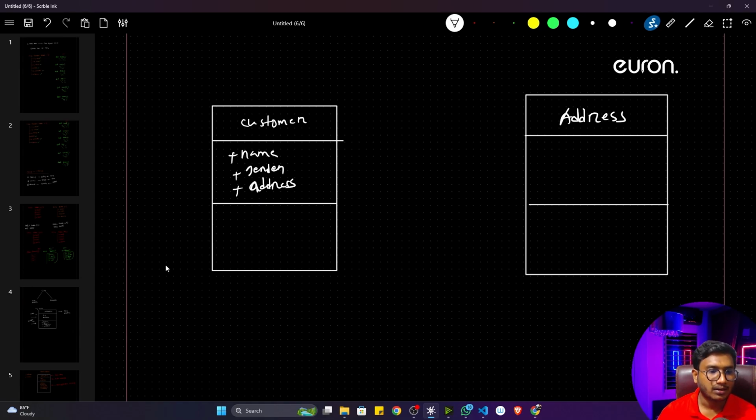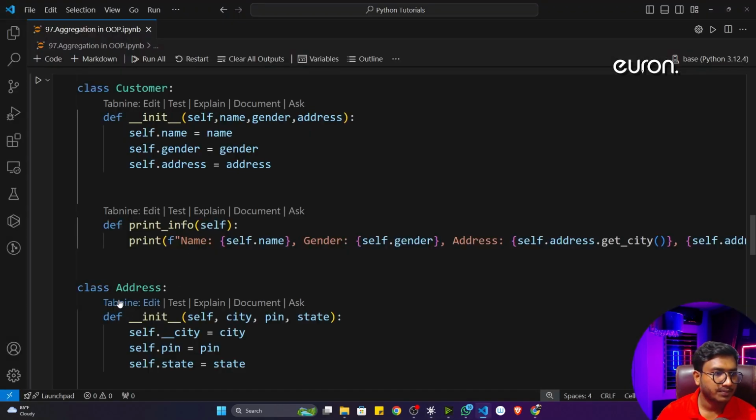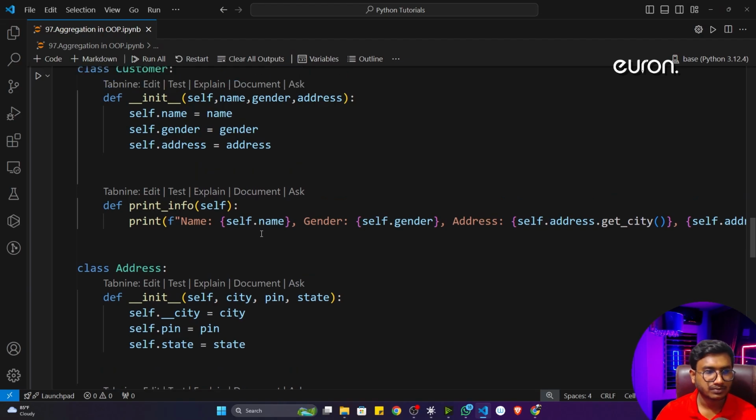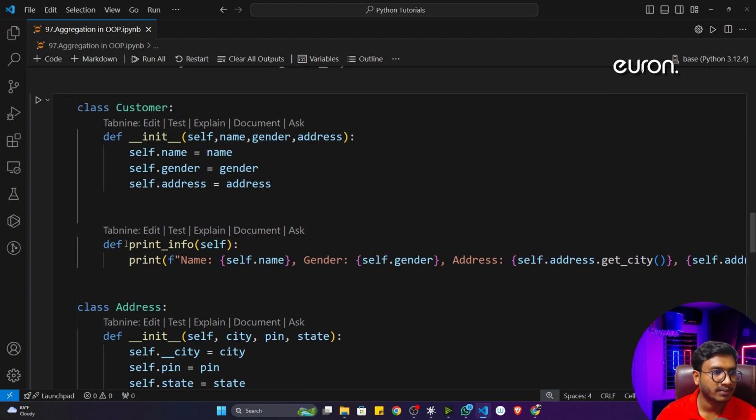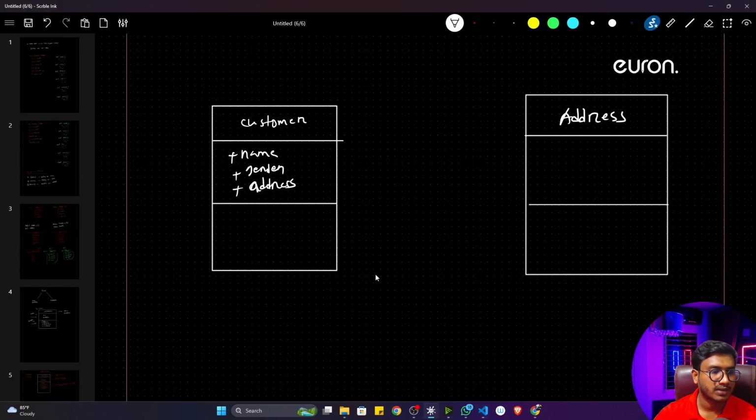And what is the method here? Inside the class I have only one method called print_info. Let me write it here, print underscore info. This is a method, and again it's a public one.